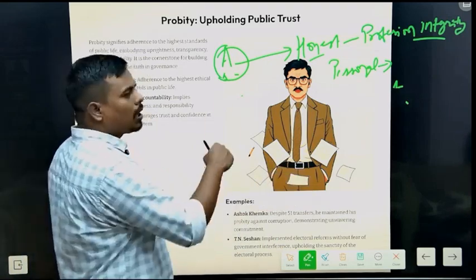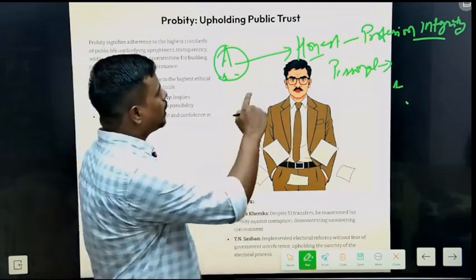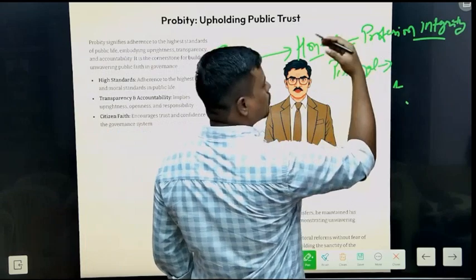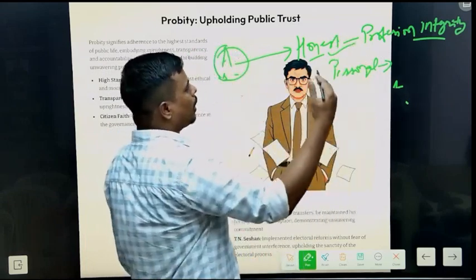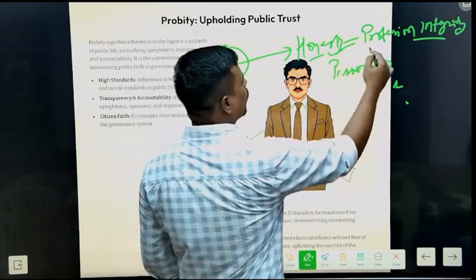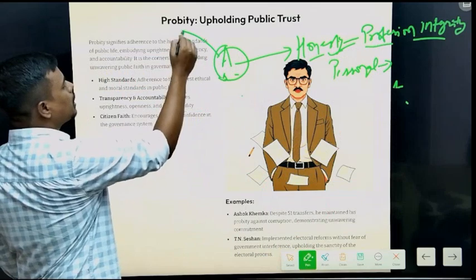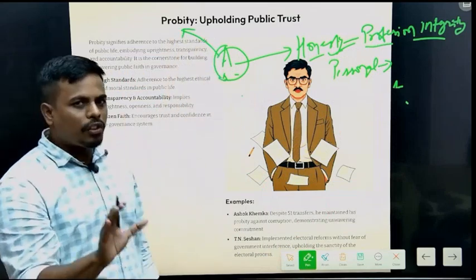So in his personal life he is dishonest, but in professional life he is following his highest value, that is honesty or professional integrity. That means he is a man of probity because he is following professional integrity.